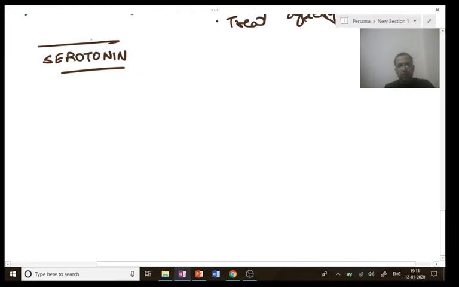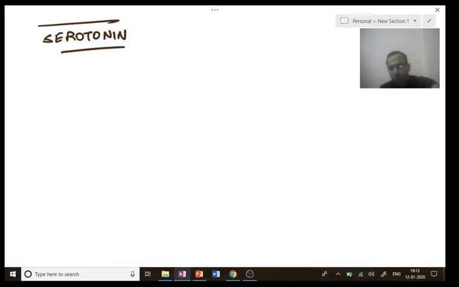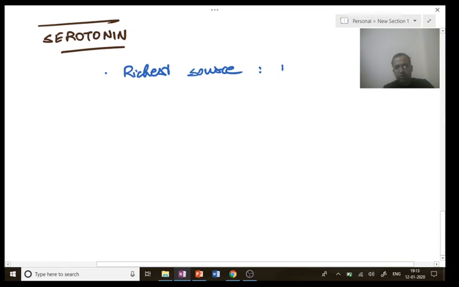The main topic that I want to start today with you are the chemokines. So serotonin, again the richest source of serotonin is platelets.